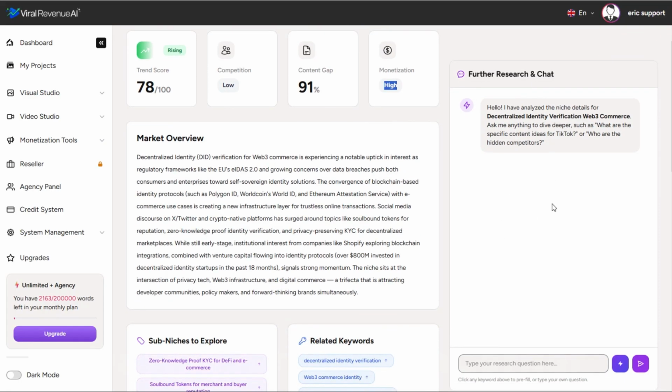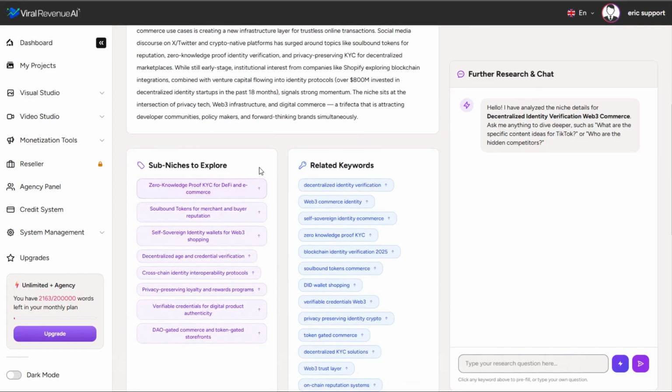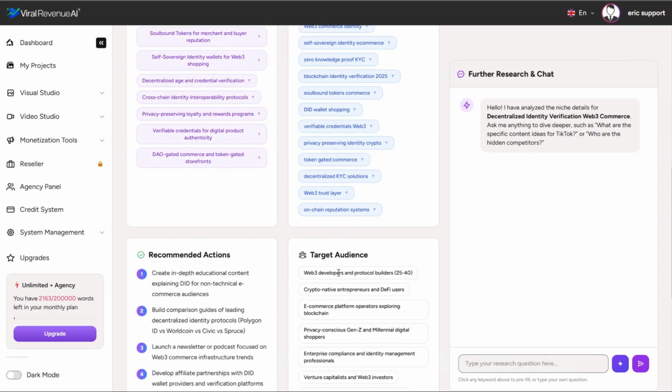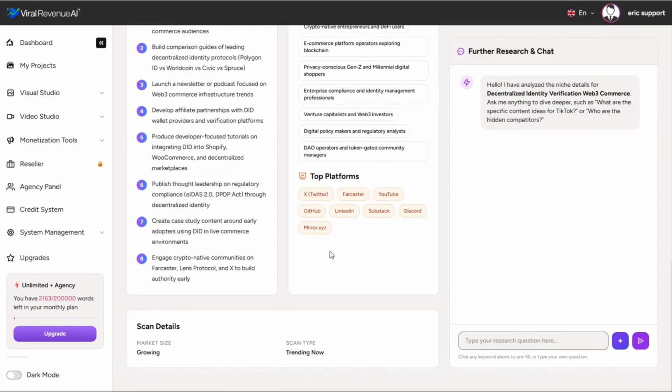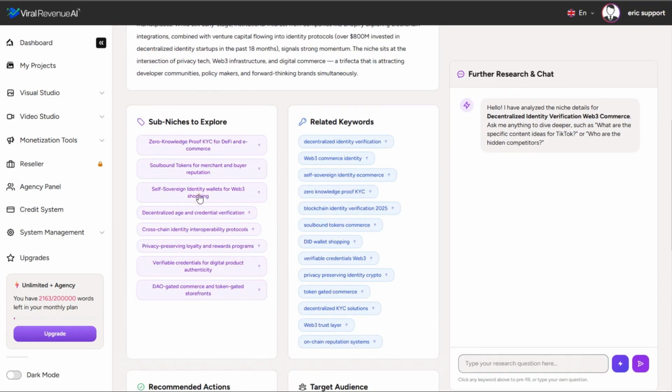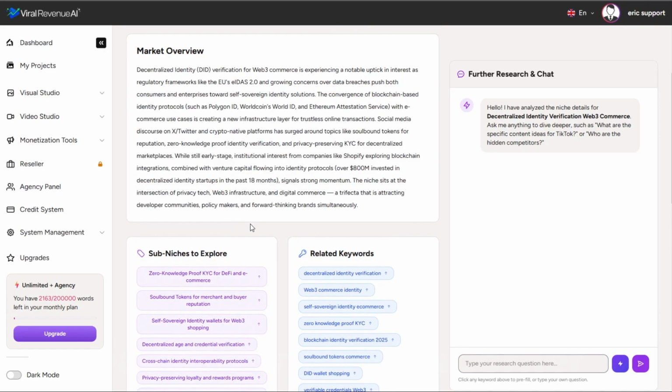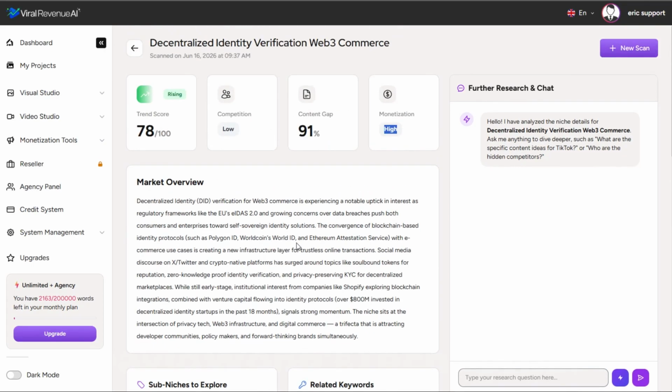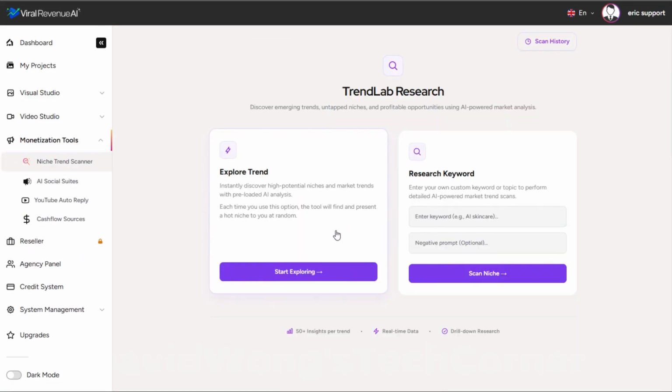You can then further talk with the AI to research it further, and you can also simply click any sub-niche to explore further, or click a related keyword to explore further. It is a customized report, but it doesn't stop there. You can dig deeper simply by clicking one of these sub-niches. For example, what's a zero knowledge proof KYC? I don't even know what that is. I could click on it and explore it further to find out more about this niche. This doesn't sound like a niche I want to get into personally, so what I would probably do is go back and simply click it again to find another profitable niche.